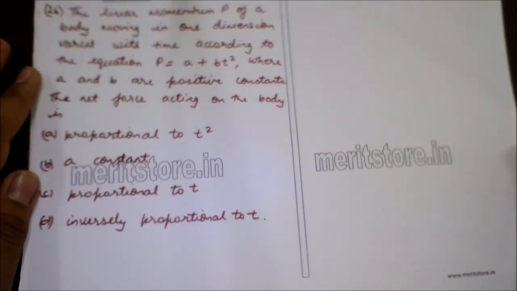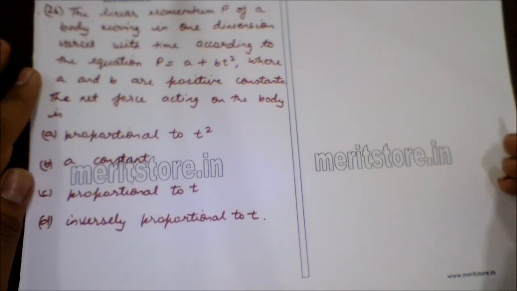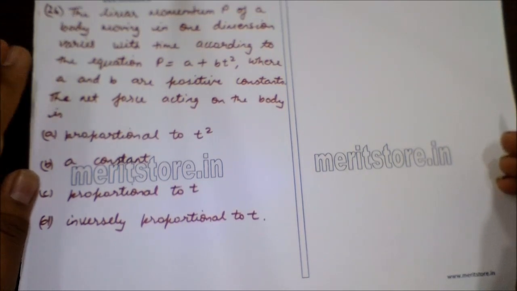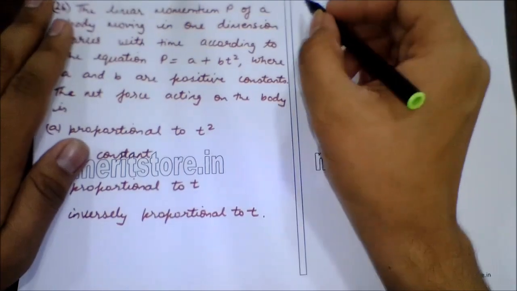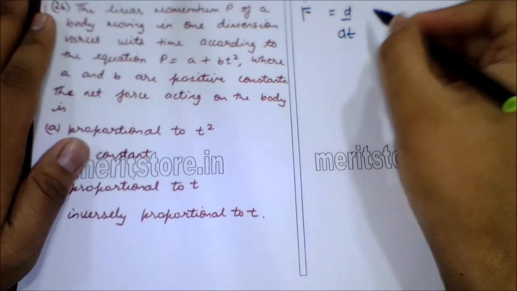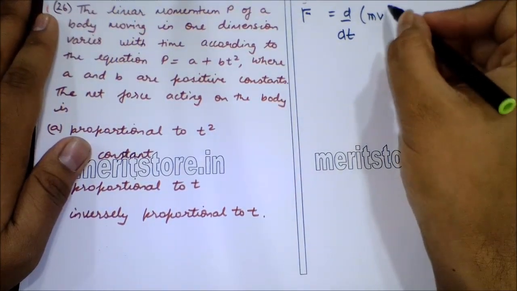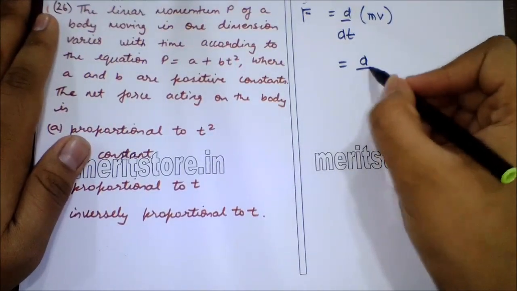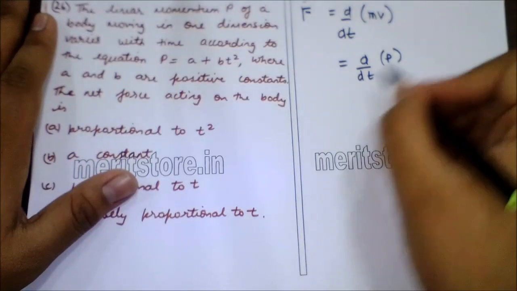Question number 26. The linear momentum P of a body moving in one dimension varies with time according to the equation P is equal to A plus B T square, where A and B are positive constants. The net force acting on the body is option A proportional to T square, option B constant, option C proportional to T, option D inversely proportional to T. So as we know, F, that is force, is equal to d by dt of mv, that is d by dt of p.